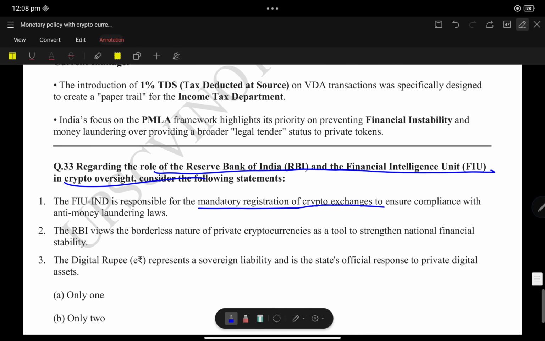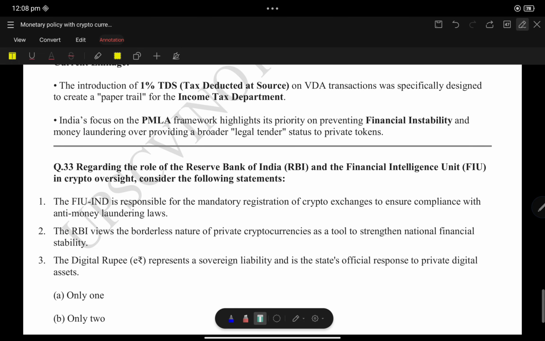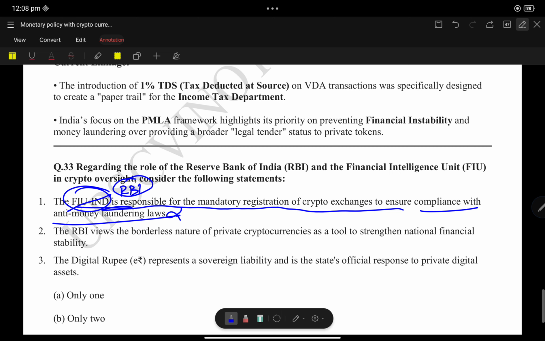They may replace the Financial Intelligence Unit with RBI when framing the question, and then it would be wrong. The FIU is responsible for mandatory registration of crypto exchanges and compliance with anti-money laundering laws.